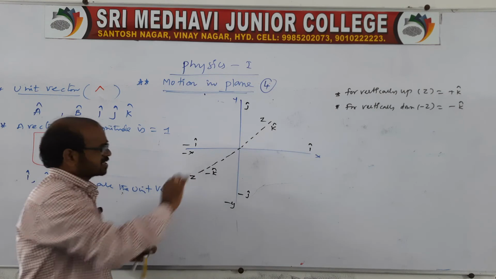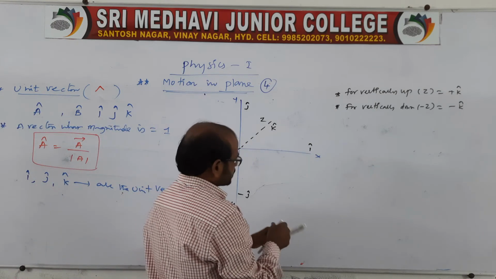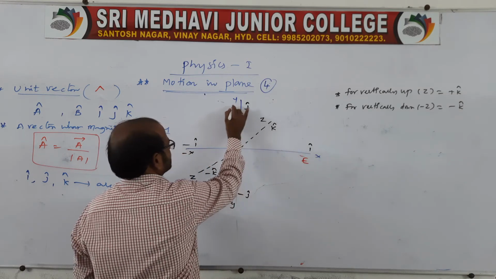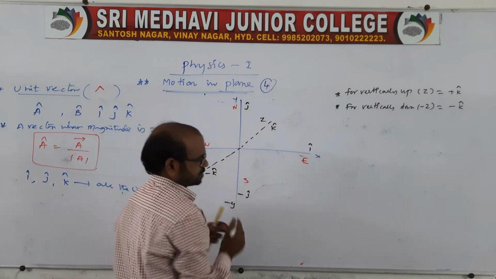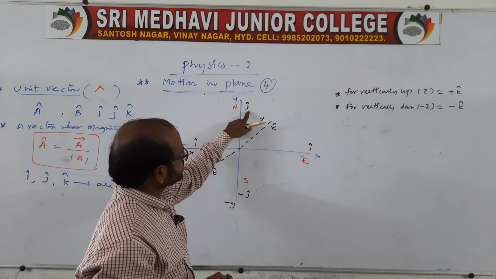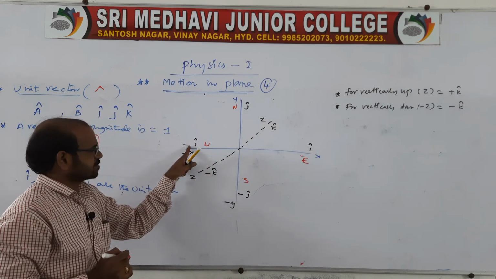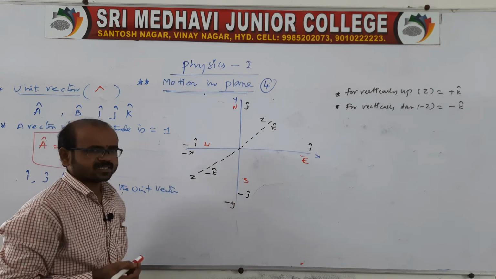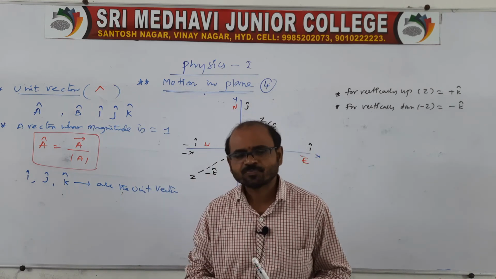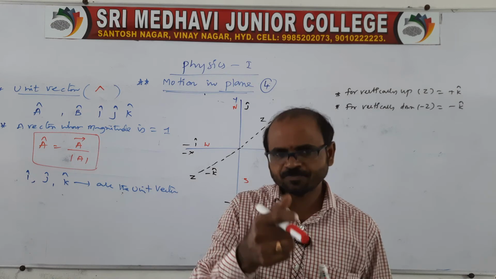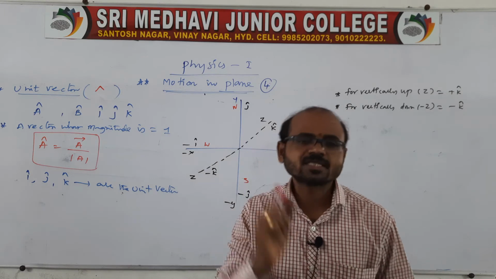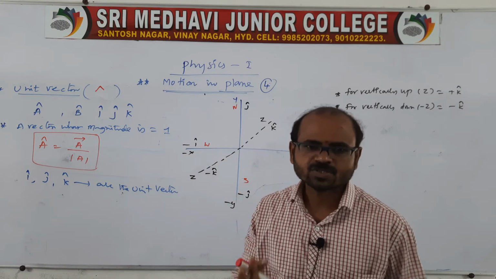Here I'll show you another one also, with i, j, k. Here we have to show east, north, south also. Along this, it is east, it is north, and it is west and it is south. Remember, the east axis is represented as i cap, the north axis as j cap, the west axis as minus i cap, and the south axis as minus j cap. So east is plus i cap, south is minus j cap, west is minus i cap, and north is plus j cap. These are also very, very important.